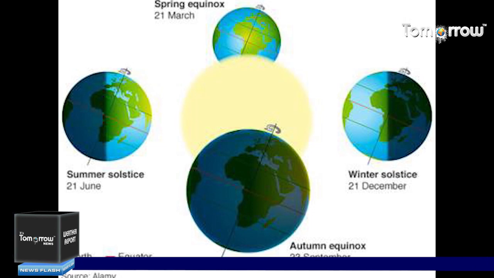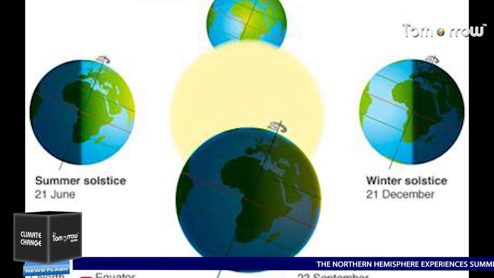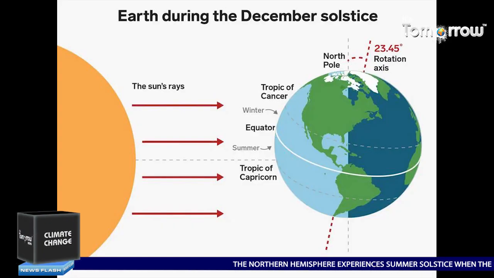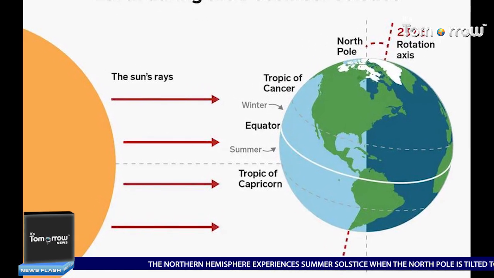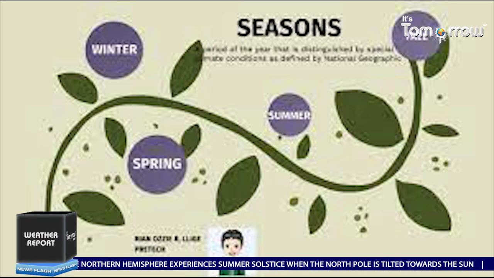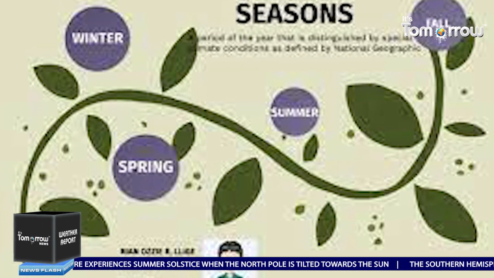Spring and fall or autumn begin on the equinox, days that have equal amounts of daylight and darkness. The vernal or spring equinox falls on March 20th or 21st, and the autumnal equinox is on September 22 or 23.